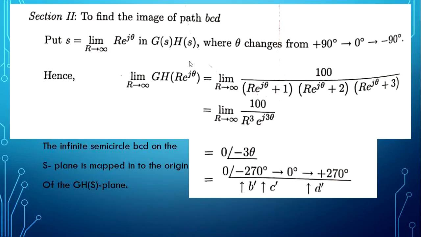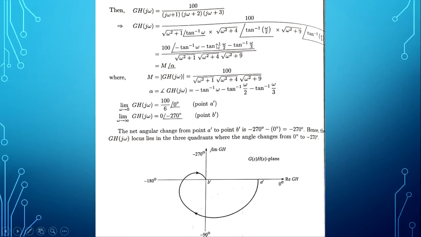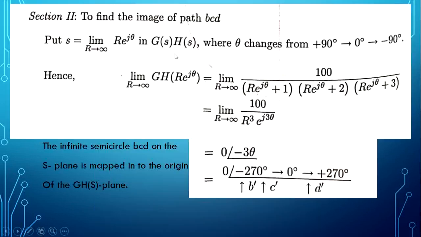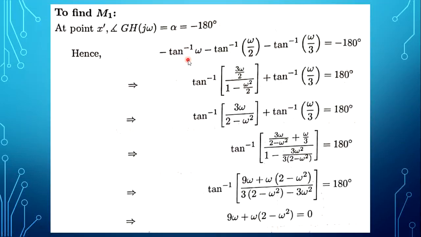In the given transfer function, we are taking only the angle. Tan inverse of omega, 1 divided by tan inverse of omega by 2, 1 by tan inverse of omega by 3. So when we take it in the denominator, all these tan inverse terms become minus. Minus tan inverse of omega, minus tan inverse of omega by 2, minus tan inverse of omega by 3, only the angle is taken and equated to minus 180 degree, because at that point x dash, the angle is minus 180 degree. Now simplify this, then obtain the omega value.